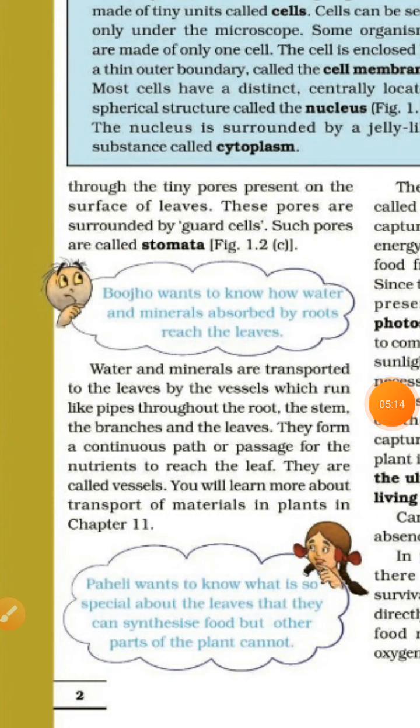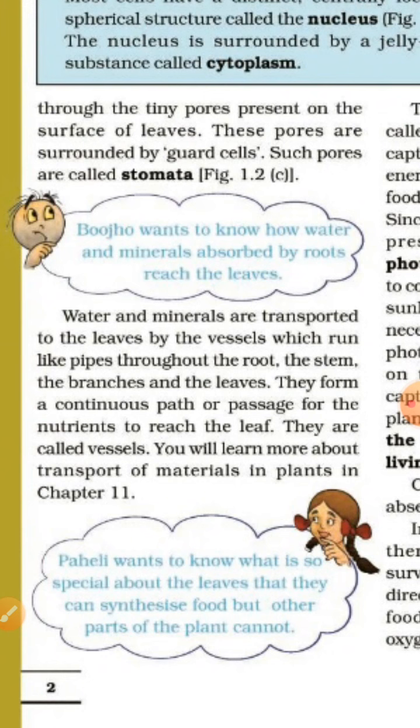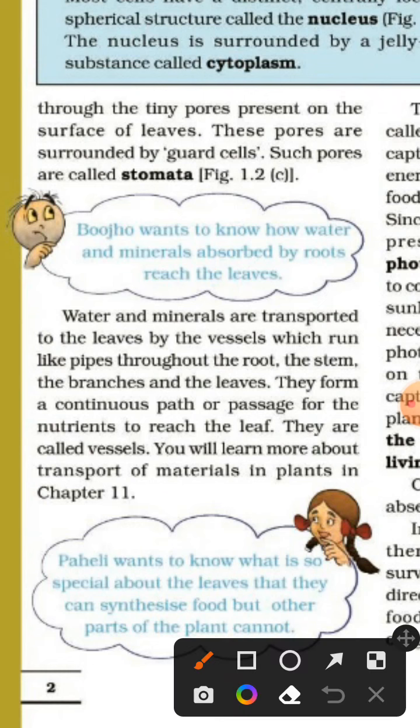So water and minerals are absorbed by the roots and the carbon dioxide is absorbed by the tiny pores present in the surface of the leaf called the stomata. Water and minerals are transported to the leaves by the vessels which run like pipes throughout the root, the stem, and the branches of the trees. They form a continuous path or passage for the nutrition to reach the leaf. They are called vessels. So this transport is done by vessels.